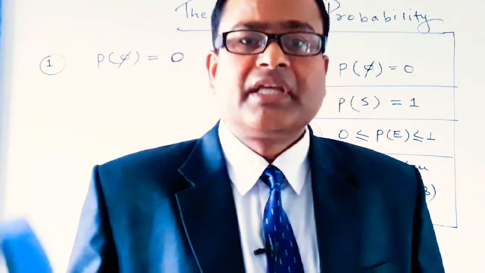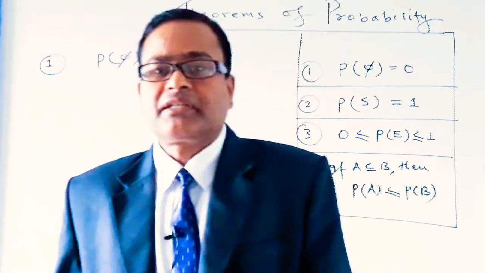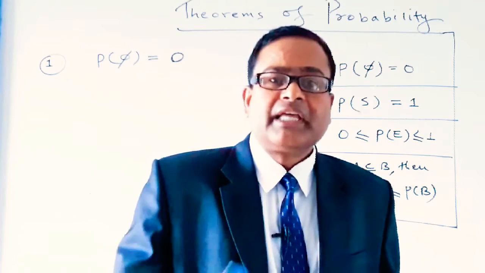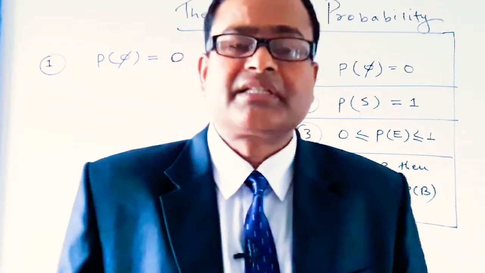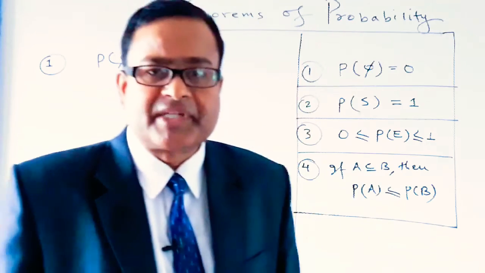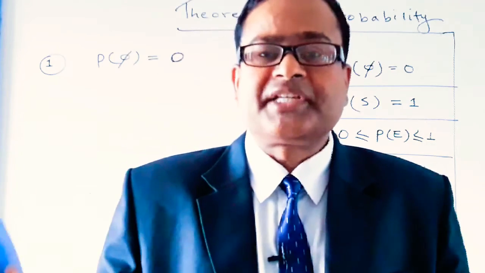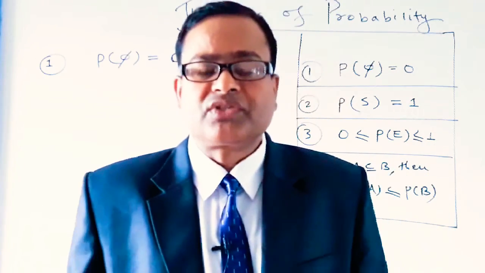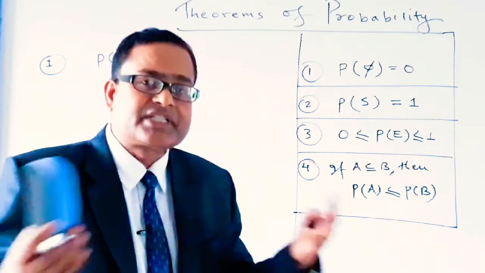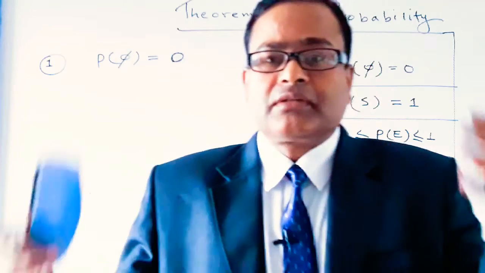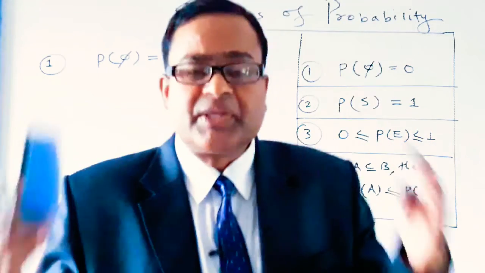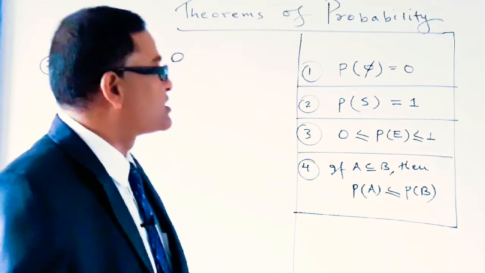If E is the event and N is the number of elements, then the probability of an event E is equal to the number of elements of the event divided by the number of elements of the sample space. That means P(E), the probability of event E, is equal to N(E) by N(S).